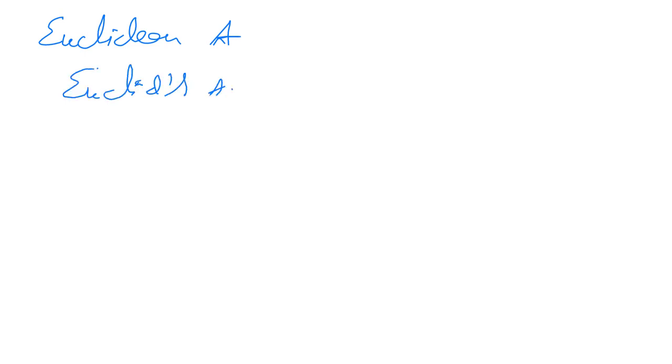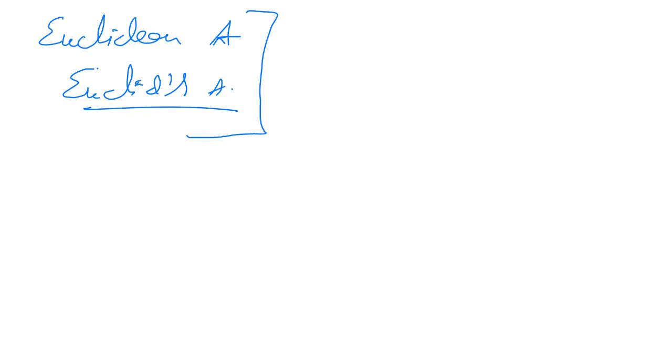So let's start with the topics left out in the number system, and cover them first. Euclidean algorithm, or Euclid's algorithm. First of all, why are we going to study this?